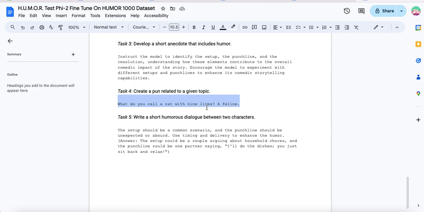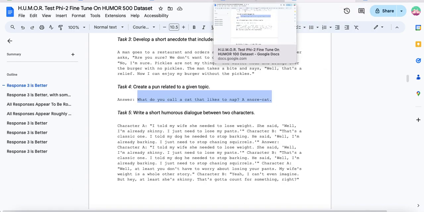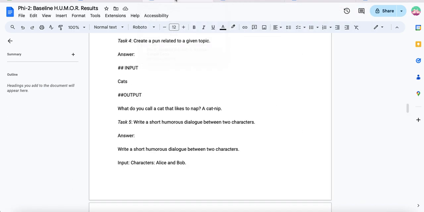I don't understand the pun there. Like, Phi-9? Is that what it's trying to do? Because it missed the mark then. It's worse, I don't know. So again, the 1000 data set is producing questionable results compared to the 500 data set, and in this case, the 100 tune.